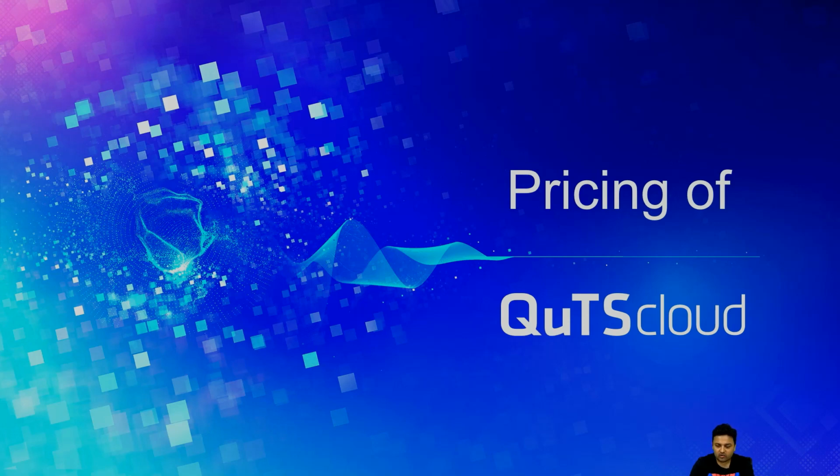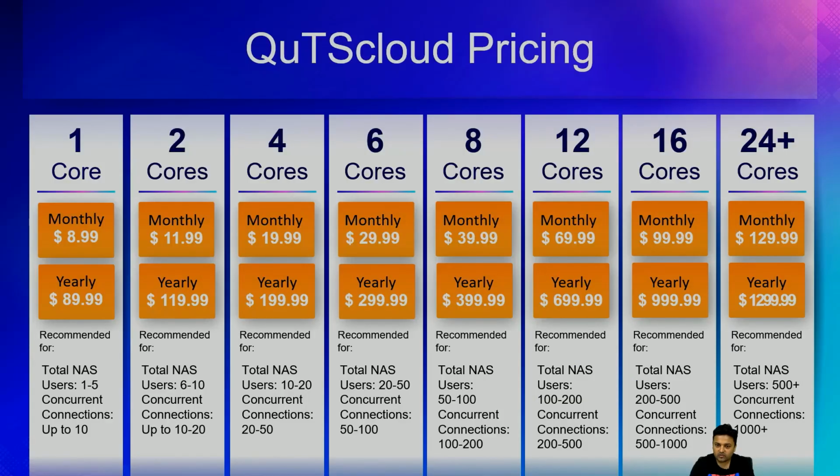And at the end, I would like to inform you about the pricing of QuTScloud. We have core based pricing, starting from 1 core, 2 core, up to 24 plus cores. Depending on what kind of configuration you need for your virtual machine, you have to pay the license fees. If someone's NAS requirements are very low and they just need 1 to 5 users, they can purchase a 1-core machine which starts at 8.99 USD per month, or a yearly license of 89.99 per year.